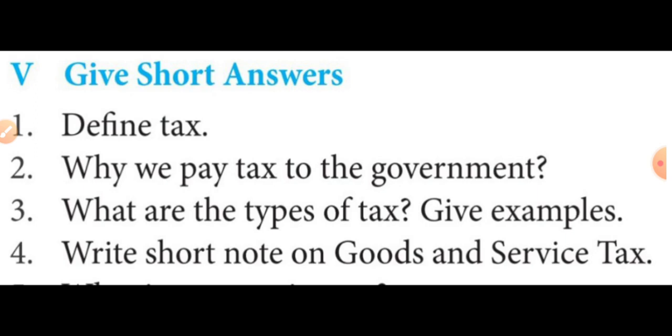Then second question, why do we pay tax to the government? That question you should refer to the guide. You all have the guide, is it, students? So, second question, why do we pay tax to the government? You should refer to the guide.